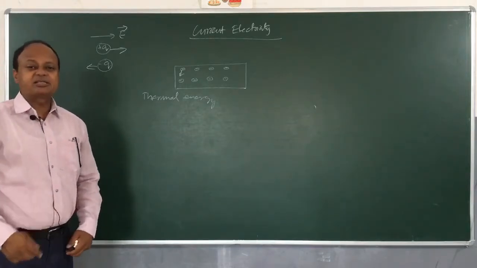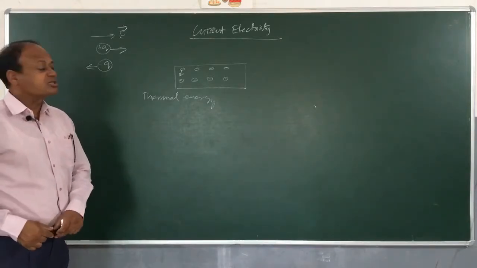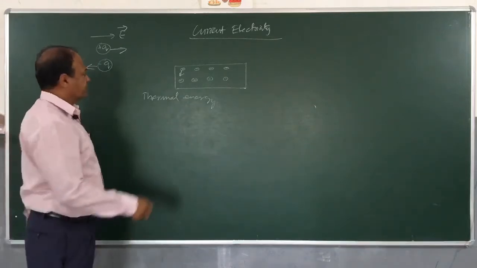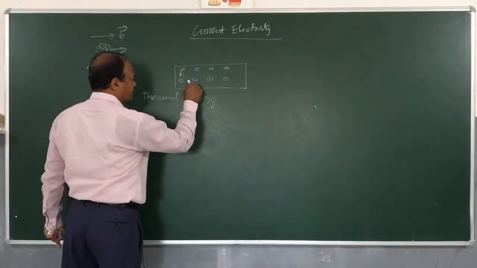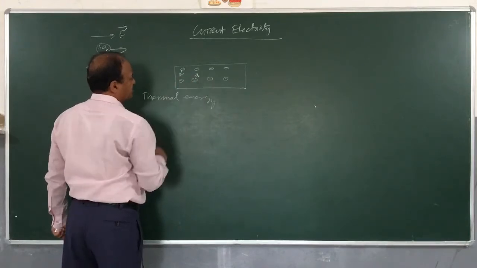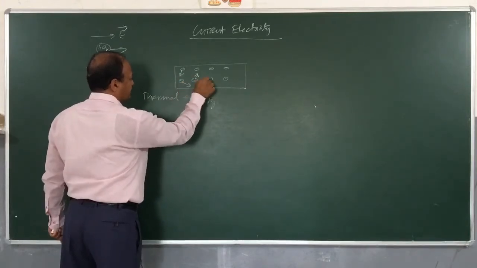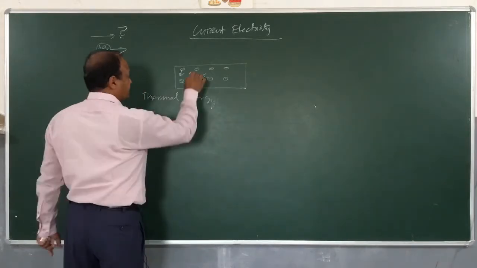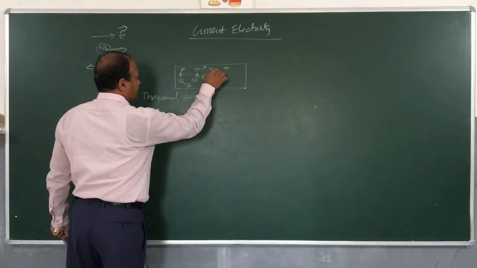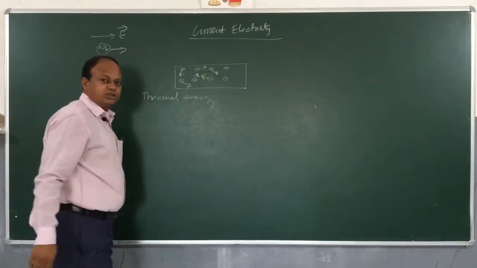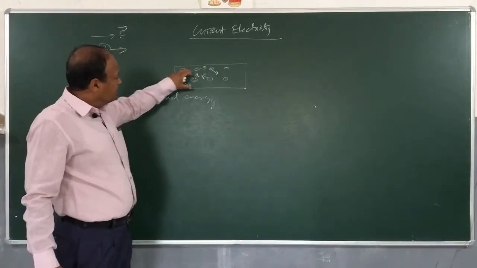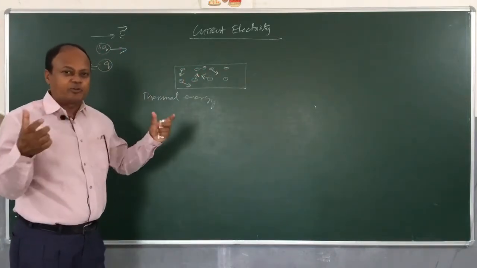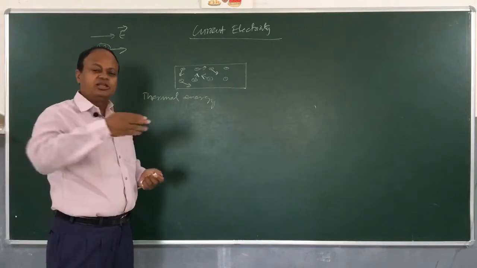But the problem is that these electrons under thermal energy, they move randomly. For example, an electron will move like this, maybe another electron will move like this, and this will move like this. We cannot predict the direction. One can go like this, the other can go like this. So overall, when I look at these electrons, this motion is like motion of a flock of chickens. There is no clear direction.